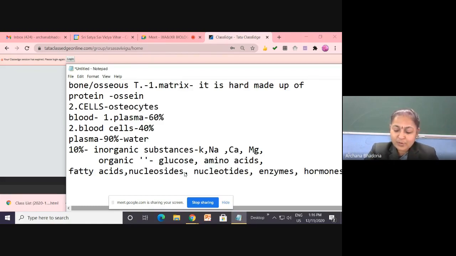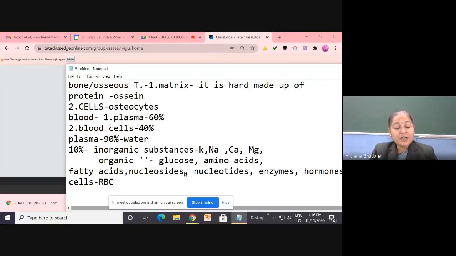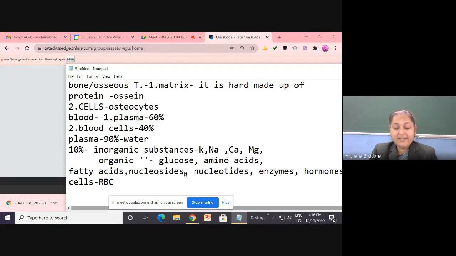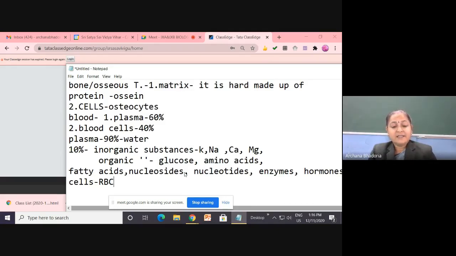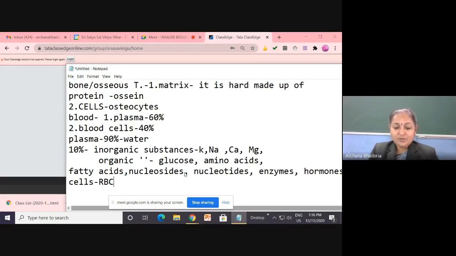Okay, now we take up quickly the cells. Tell me quickly, what are the different cells? You will know RBC. Everyone knows, isn't it? RBC, WBC, and platelets. What is the other name for the RBC? Erythrocytes. And WBCs? Leukocytes. And the other one? Thrombocytes. So I should write the names, isn't it?